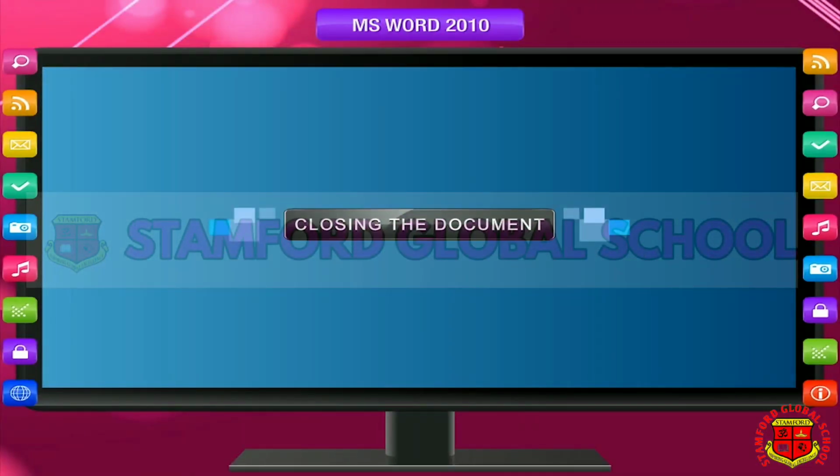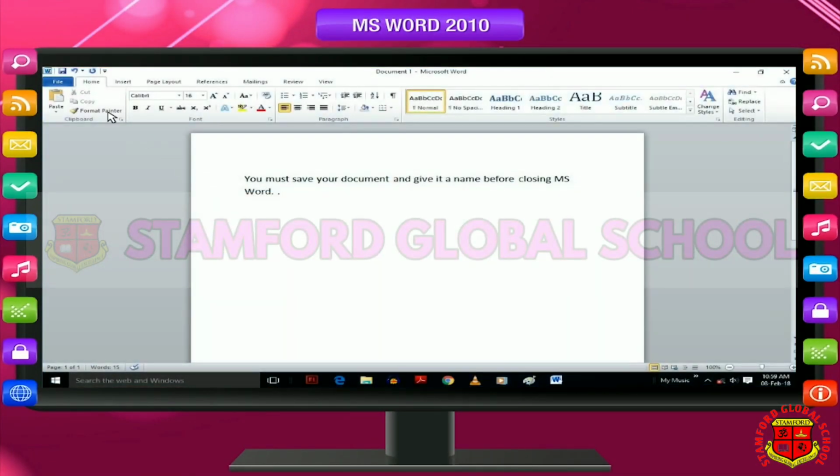Closing the document. Click on File tab and then Exit option. If you try to close any document without saving, you will get the following message in a dialog box. To save, click on Save. If you do not want to save, click on Don't Save. If you want to continue typing, click on Cancel.